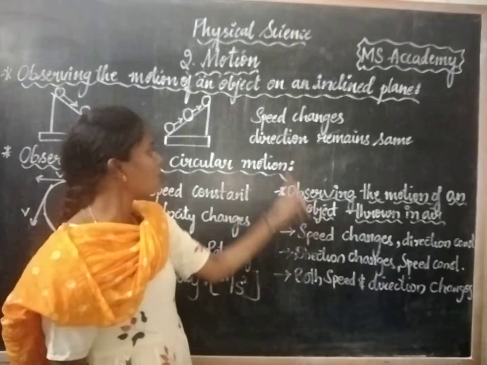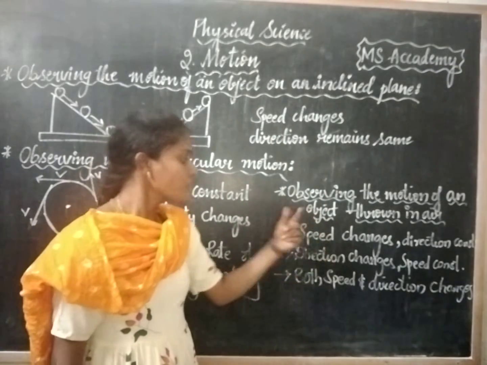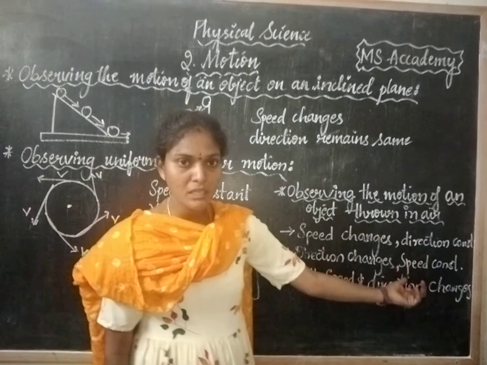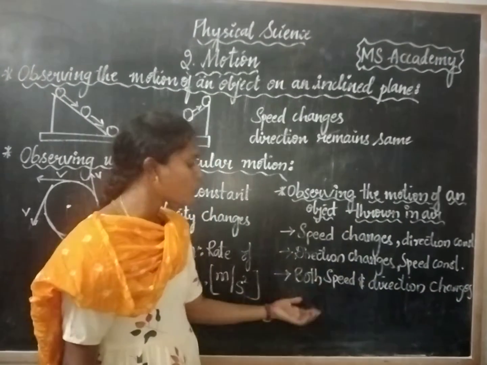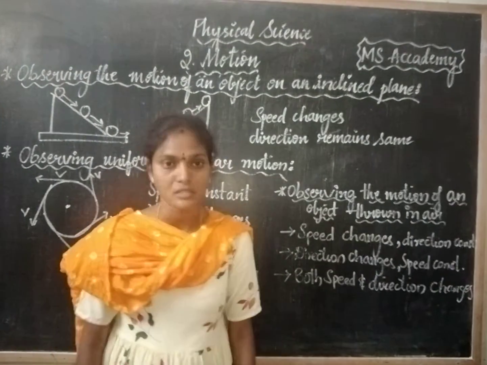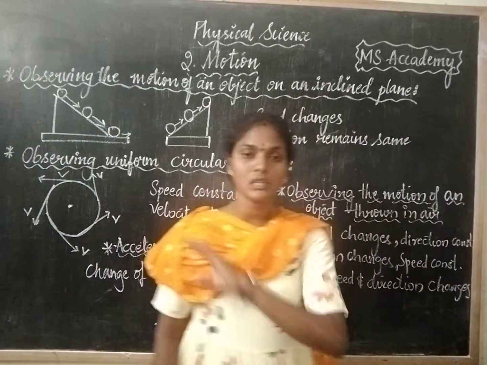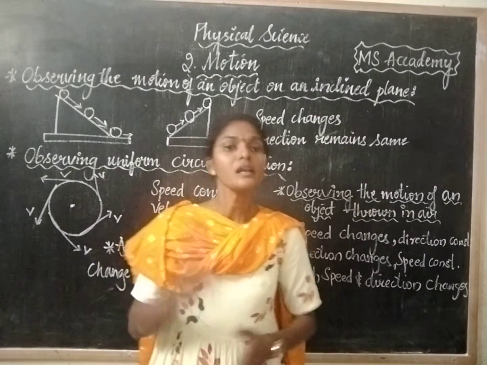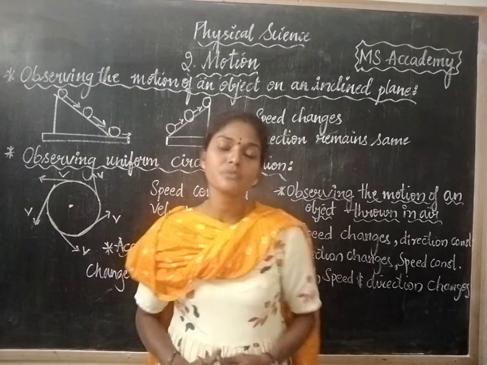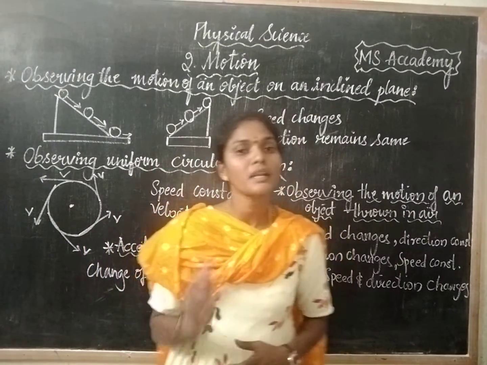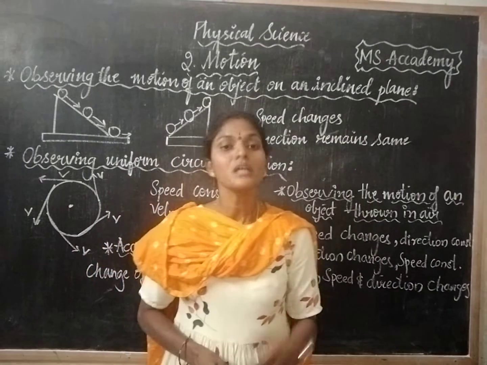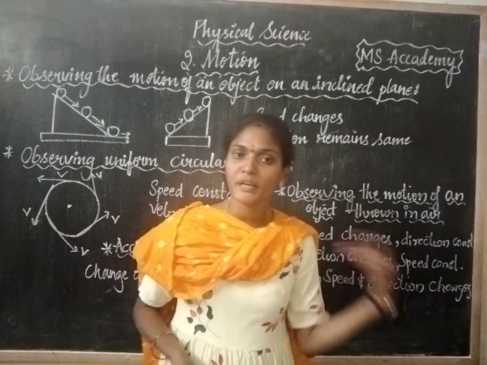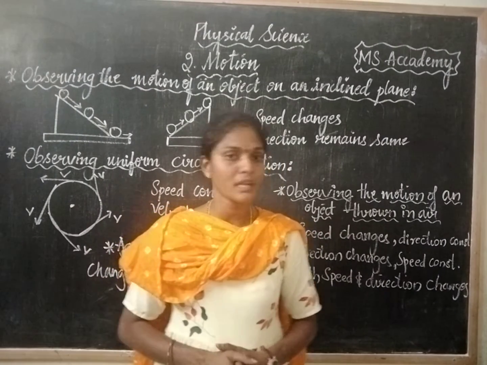So from these three activities, what can we draw? Speed changes, direction remains constant. Direction changes, speed remains constant. In some situations, both speed and direction change. So it is very clear that in some situations, direction changes, speed remains constant. In some situations, speed changes, direction constant. And in the third activity, both speed and direction are getting changed.